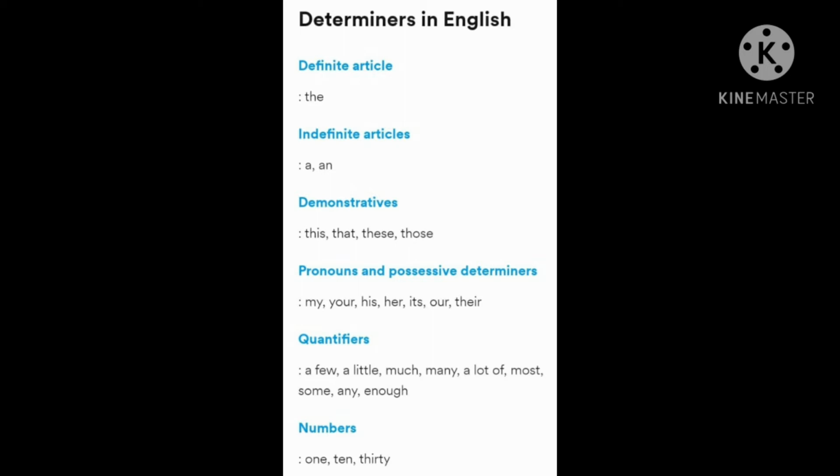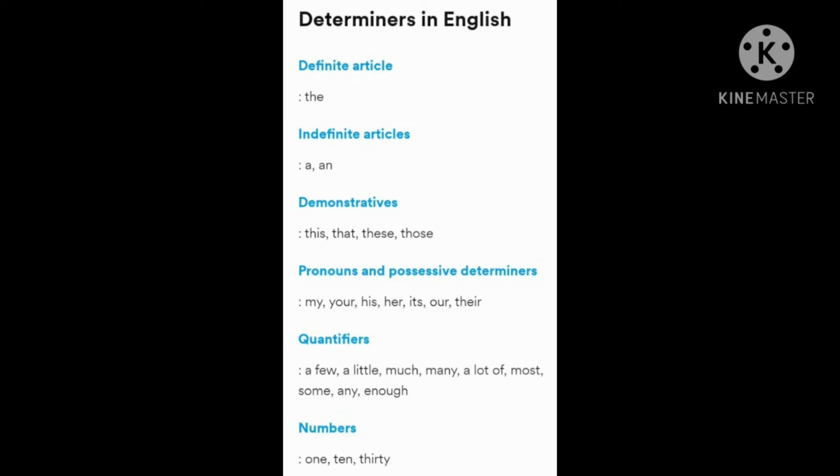Afterwards we have demonstratives. In grammar, a demonstrative is a determiner or a pronoun that points to a particular noun or to the noun it replaces. There are 4 demonstratives in English.